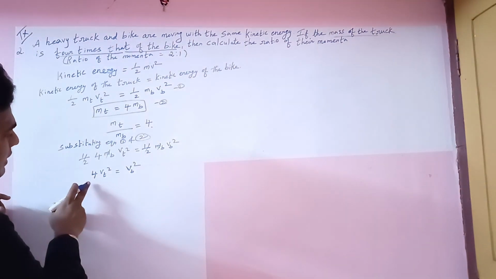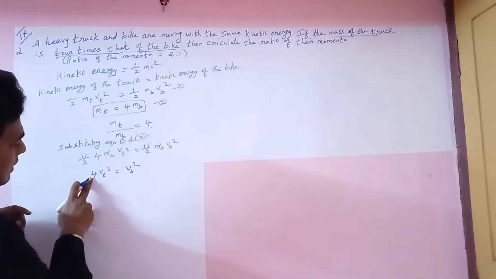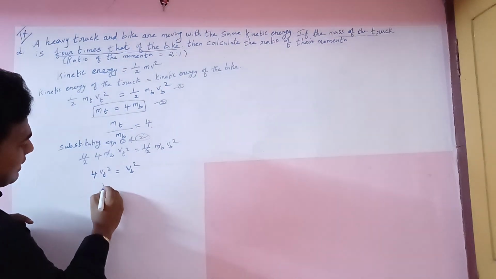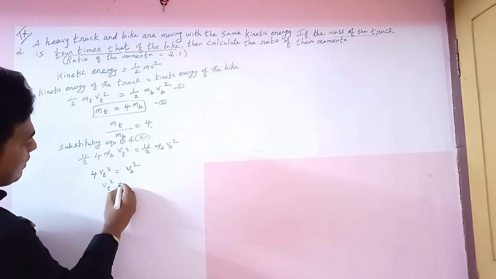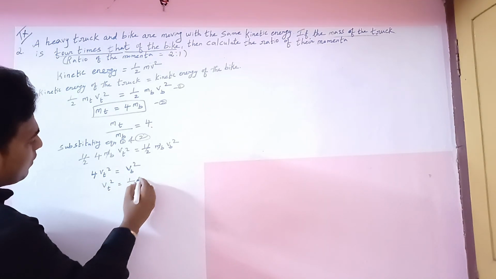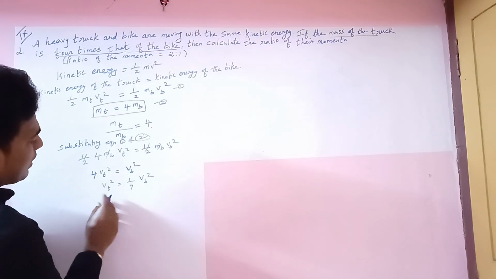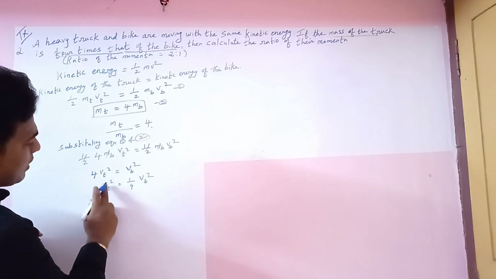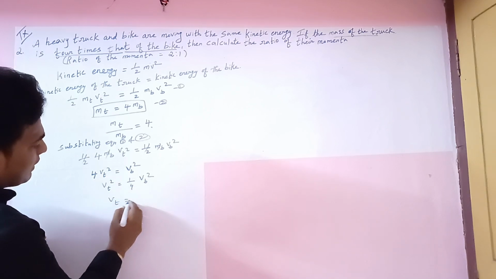Listen here, this numerator value will go to the other side as the denominator. So vt squared equals 1 by 4 vp squared. The square goes to the other side within the square root.